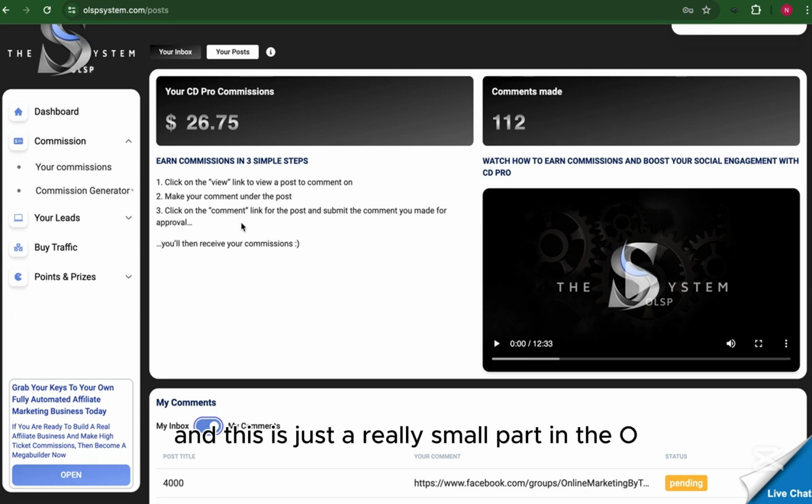And this is just a really small part in the OLSP system. You can make more and even big commission with this program. How about $2,600 per sale? Can you imagine that? But don't worry, you don't have to buy too much to start with this program, to earn big with this program. You don't have to, okay?